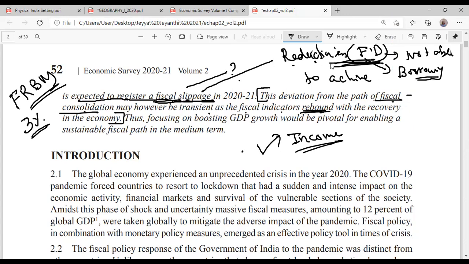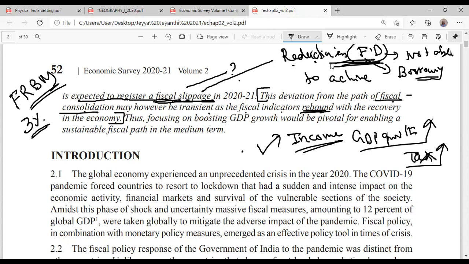See, the taxes will increase when the GDP growth happens. Please write down: when GDP growth happens, tax collection will also increase. When tax collection is increasing, the income of the government is increasing. Please write down: when the income of the government is increasing, then fiscal deficit will be reduced.